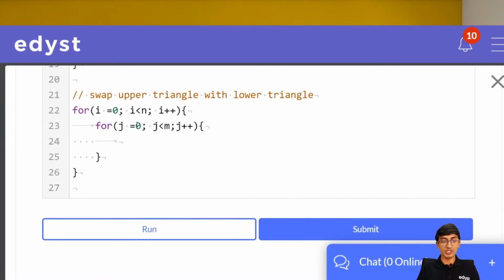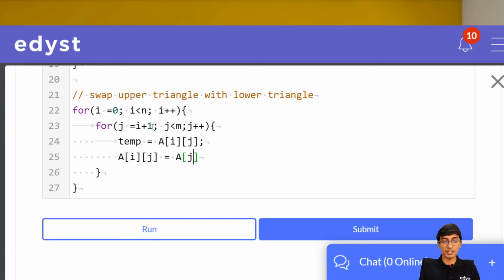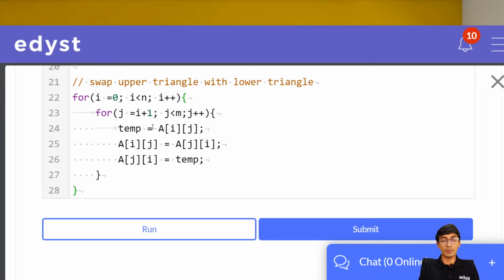So we have a loop here, j is equal to 0, j less than m, j plus plus. As we said, it's not j is equal to 0, it's j is equal to i plus 1. j less than m, j plus plus. What are we going to do? We are going to swap the two numbers. How do we swap numbers? If you remember your very early classes, the way number swapping happens is we store the first number to be swapped into a temporary variable. So temp equals a[i][j]. Now a[i][j] can take the value of the number we want to swap it with, which is nothing but a[j][i], and then a[j][i] is equal to temp. So the a[j][i] value came into a[i][j], and a[j][i] becomes temp, which was the original value of a[i][j]. So now the swap of the upper and the lower triangle has happened.